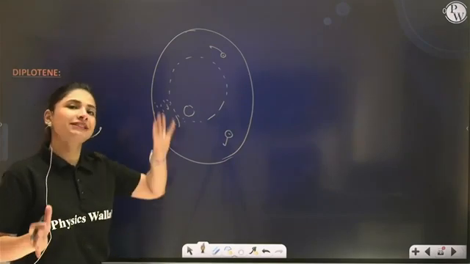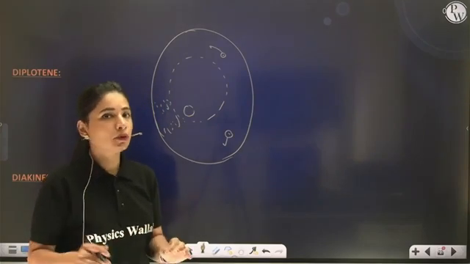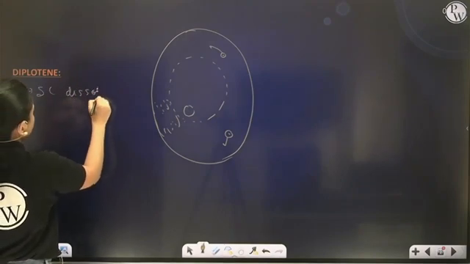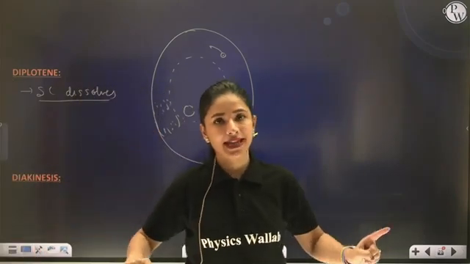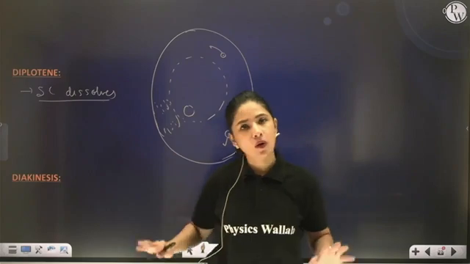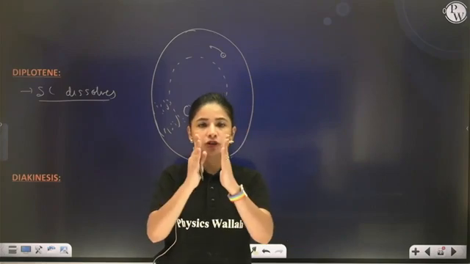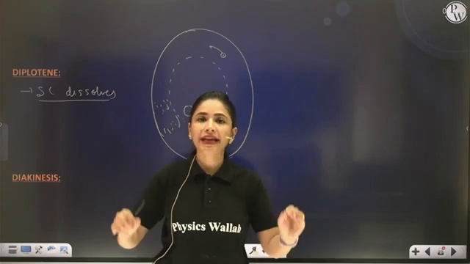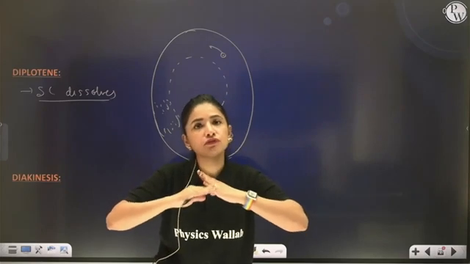Now let's talk about the genetic material, which is very important. Now what happens in the diplotene stage? The synaptonemal complex dissolves. The synaptonemal complex, which was formed during the zygotene stage, its work is done. Crossing over is done. And now it has dissolved in the diplotene stage. Now, once the synaptonemal complex has dissolved, the paired homologous chromosomes will start moving apart. However, they will not be able to, because they are now attached at the point of crossing over.